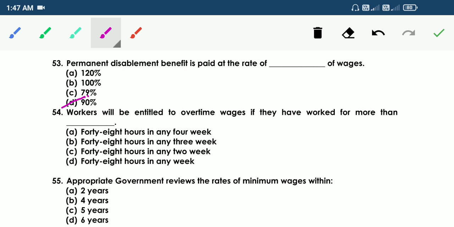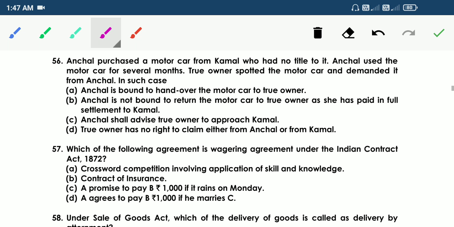54. Workers will be entitled to overtime wages if they have worked for more than dash. Option A, 48 hours in any 4 weeks. B, 48 hours in any 3 weeks. C, 48 hours in any 2 weeks. D, 48 hours in any week. So the answer is D, that means 6 days into 8 hours per day, 48 hours in a week. Next.